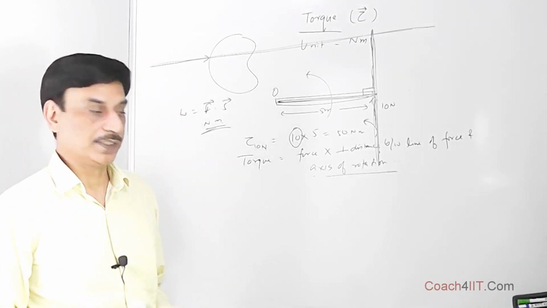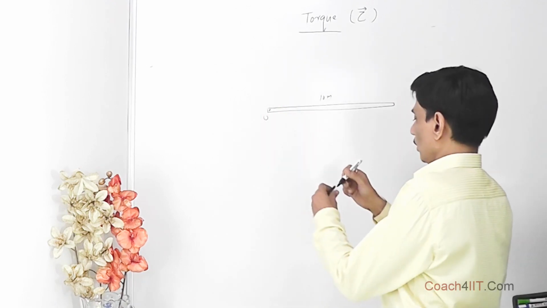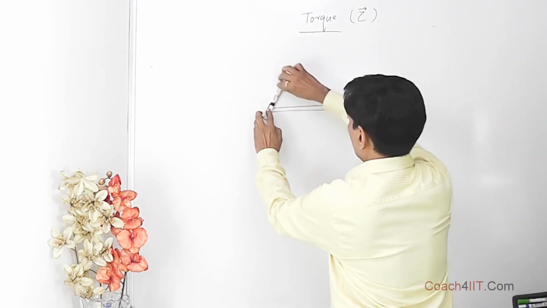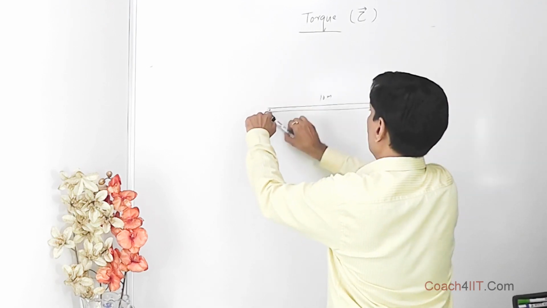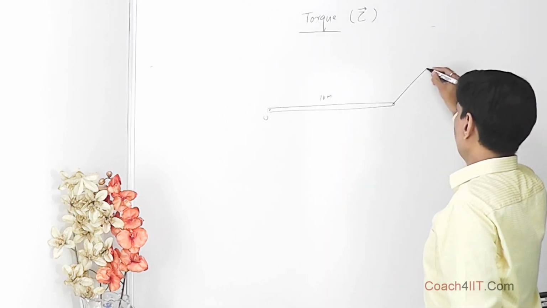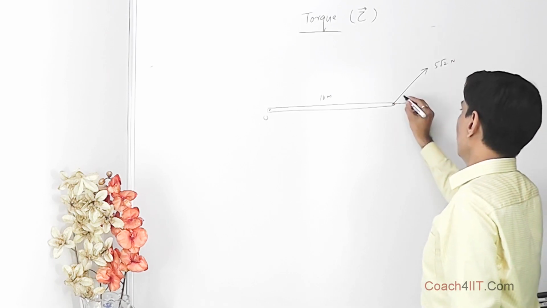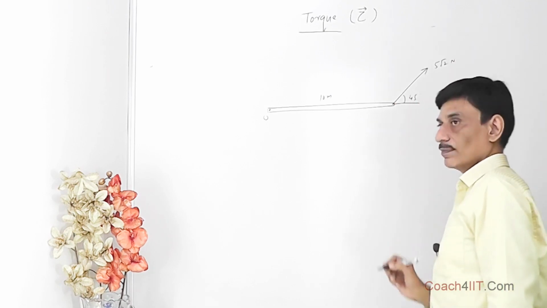Let's understand it further. Let's say this is a 10 meter rod fixed over here, nailed over here, so that it can rotate only in this direction. It can only rotate in this plane. Now over here a force of, let's say, 5 root 2 Newton is being applied at an angle of 45 degrees.